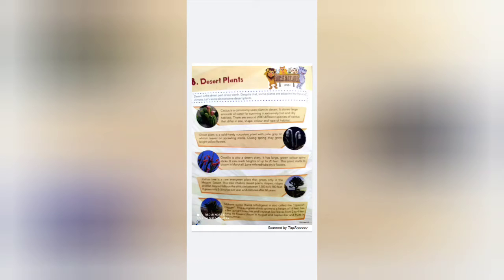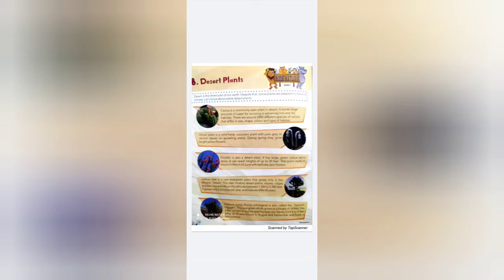The first one is cactus. Cactus is a commonly seen plant in desert areas. It grows in desert areas only.